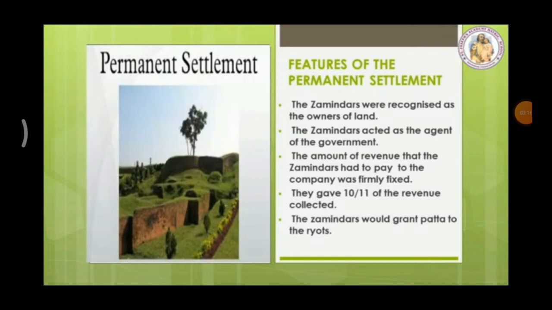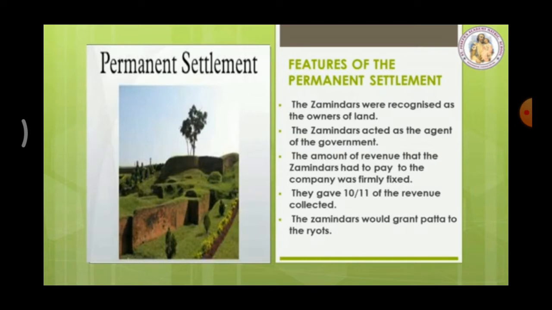Zamindars were recognized as the owners of land. Boys, you know very well about this. Very long ago, Zamindars, that means many landlords were there, yes or no? So that Zamindars were recognized by people as owner of the lands.